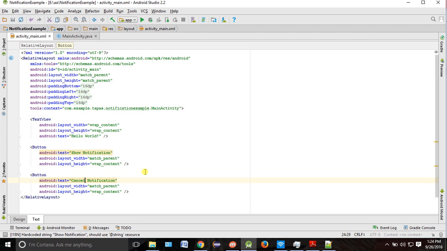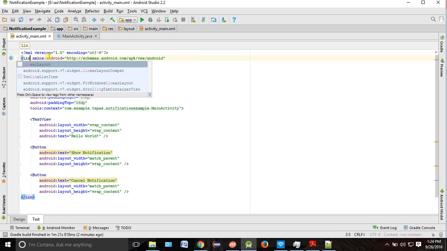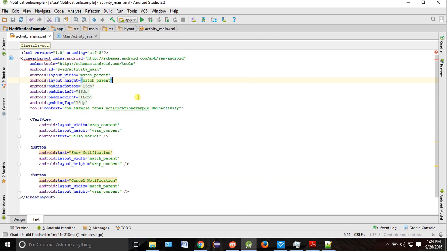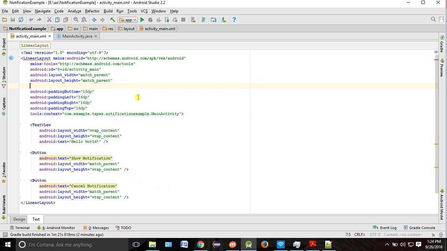Cancel notification. We'll change it to linear layout. Okay, linear layout. Why? Because I want to have up and down. Okay, so linear layout and orientation. What is the orientation? Vertical. We are making it vertical. Then both will come up and down.